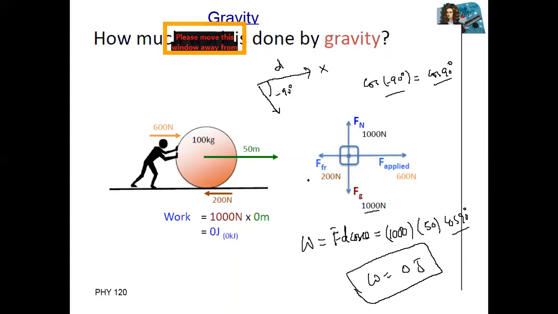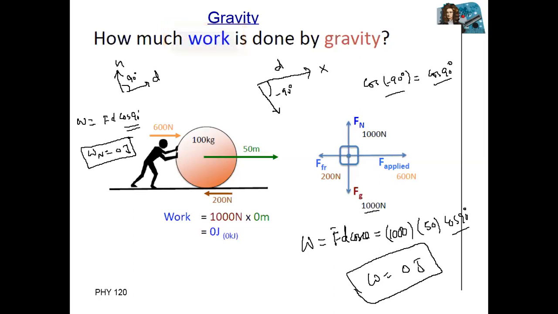Okay, same we can solve work done by normal force. How we can solve that? Normal force is upward and distance covered on x-axis d. Again, angle between these two is 90 degree. So again equal to 0. Work done, force, displacement, and cosine of 90 degree, where cosine of 90 degree is equal to 0. So same you can say that work done by normal force is equal to 0 joule.